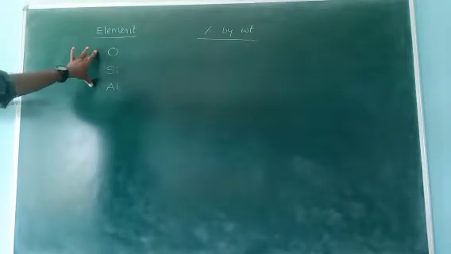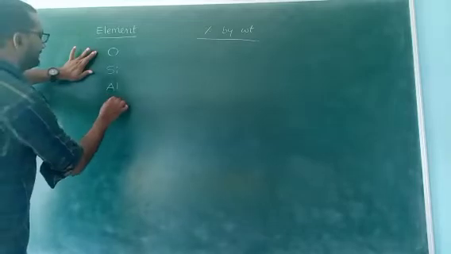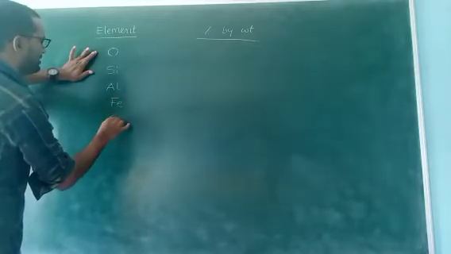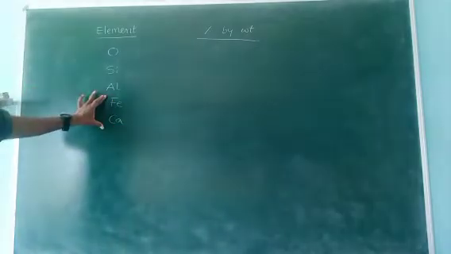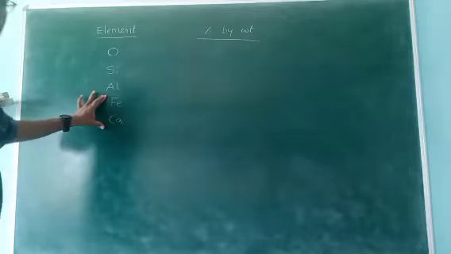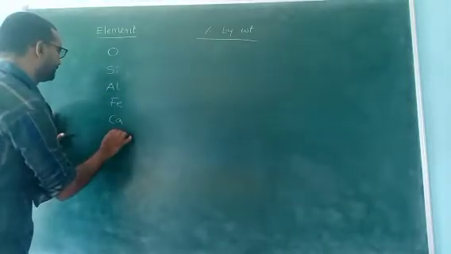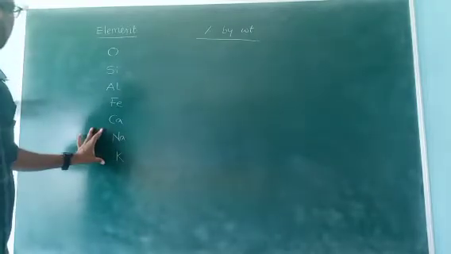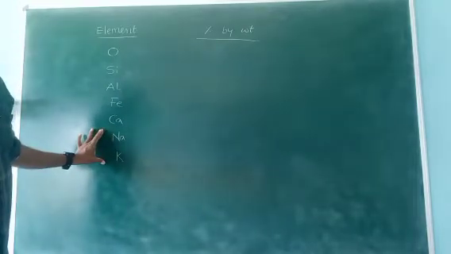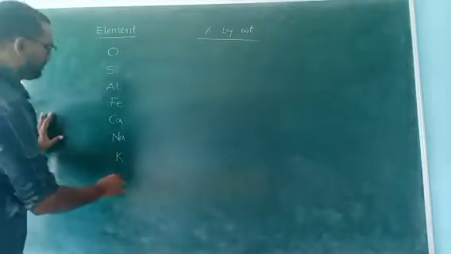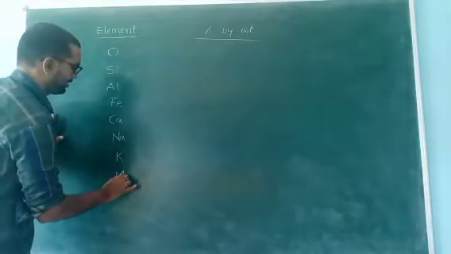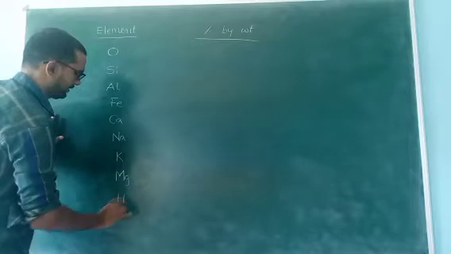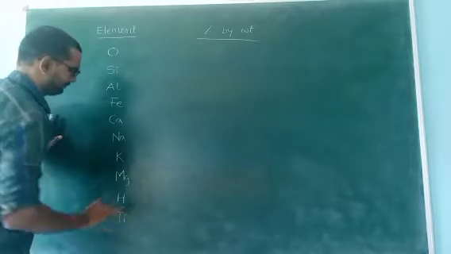Next one, iron, calcium. Next, sodium, potassium. After that, magnesium, hydrogen, and finally titanium.